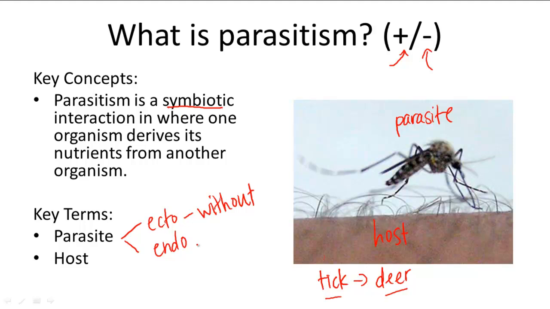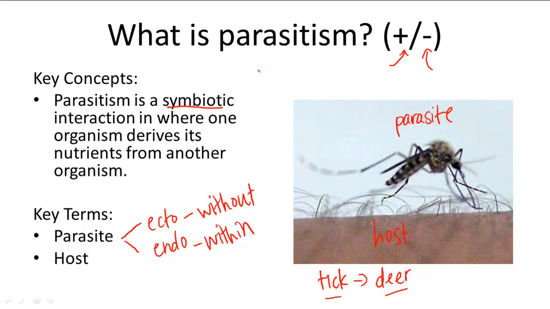So endo means within, so an endoparasite lives inside an organism, and an example of that would be the tapeworm. I didn't include any pictures because they're pretty disturbing to look at, but you can know that tapeworms can get ingested by animals through the food they eat, and then the tapeworm will live inside the animal and feed on all the other food the host eats.